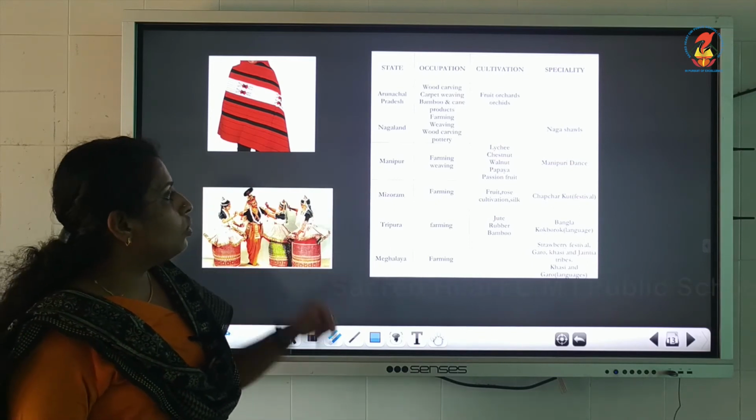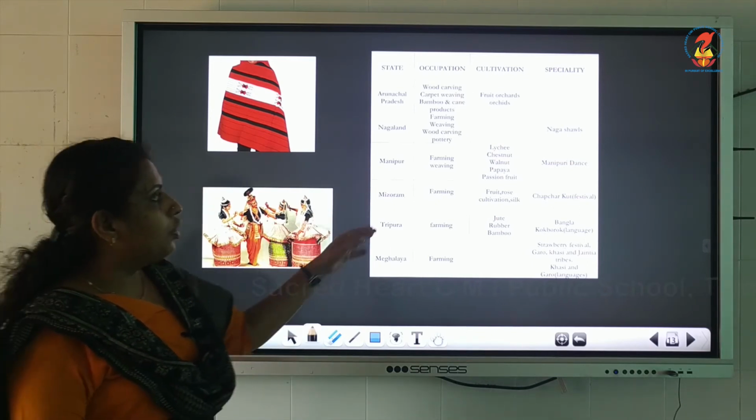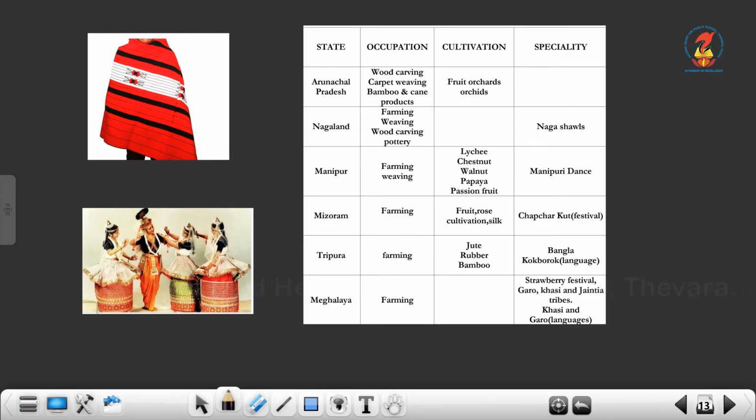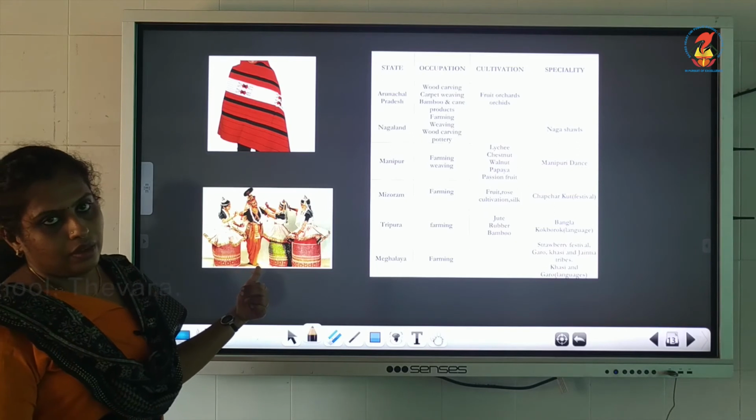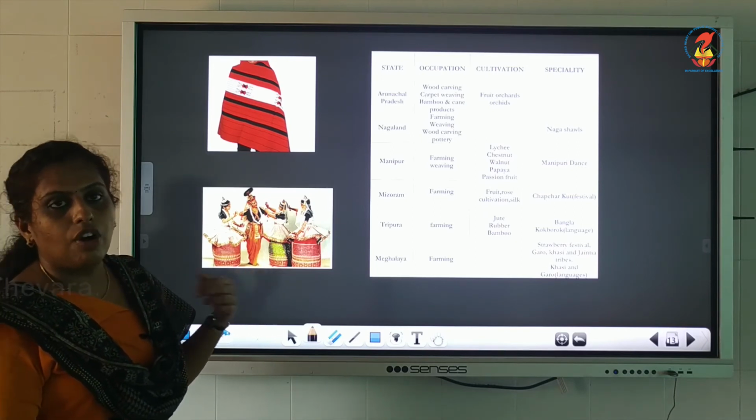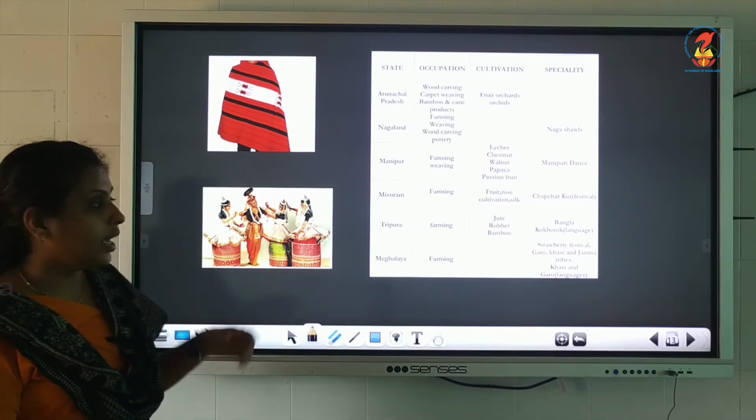Okay. Now let's move on to Manipur. In Manipur, the common occupation is farming and weaving. The cultivation there is lychee, chestnut, walnut, papaya and passion fruit. And the speciality there is Manipuri dance. You would have seen this dance form. So, the famous dance form of Manipur is Manipuri dance.